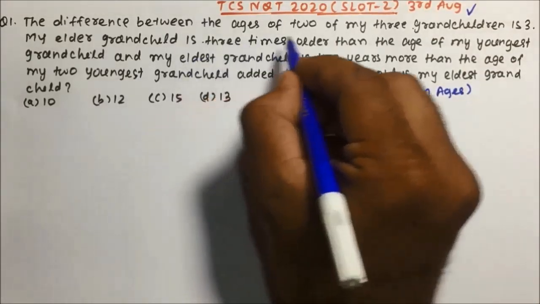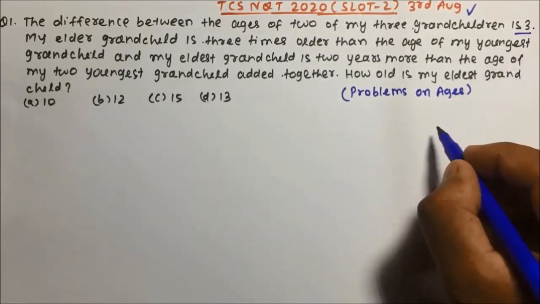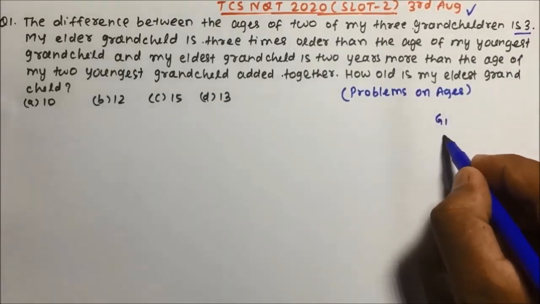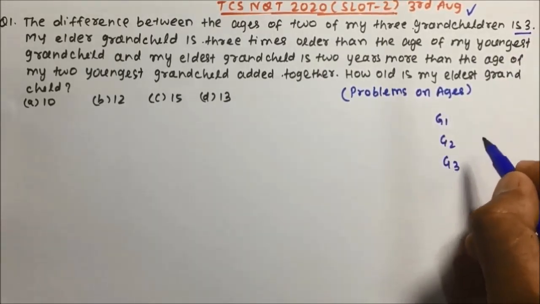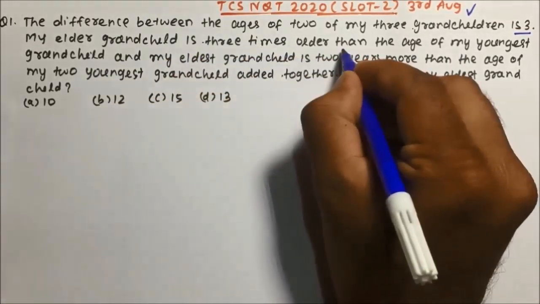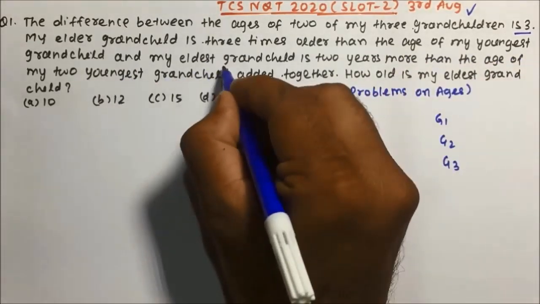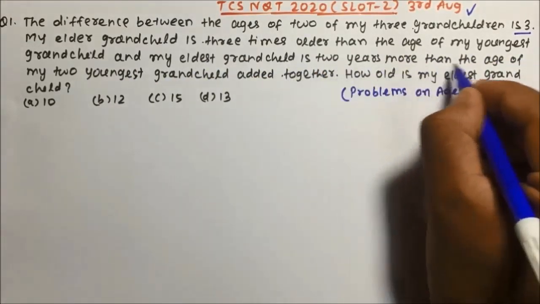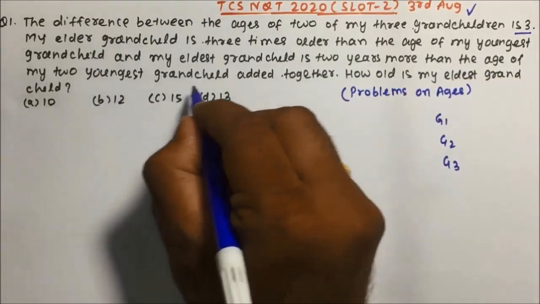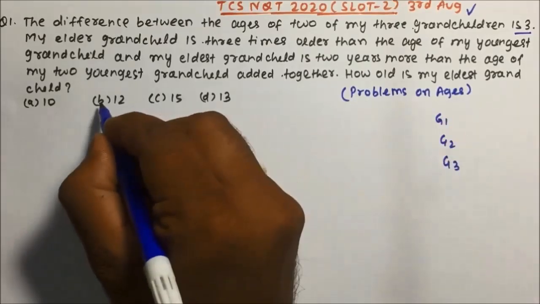Now the difference between the ages of 2 of my 3 grandchildren is 3. So from here you can say the number of grandchildren is 3, right? G1, G2, G3. My eldest grandchild is 3 times older than the age of my youngest grandchild, and my youngest grandchild is 2 years more than the ages of my 2 youngest grandchildren added together. How old is my eldest grandchild?